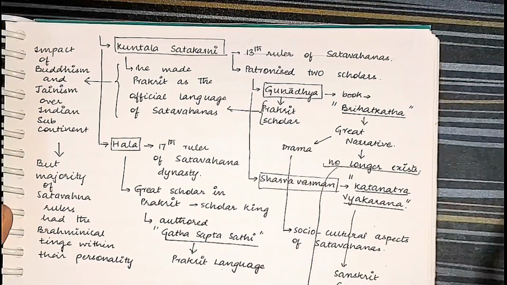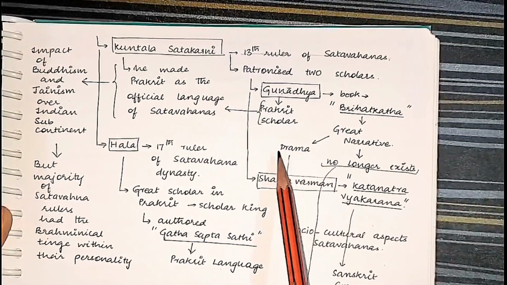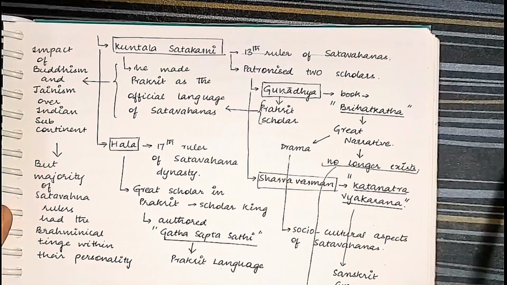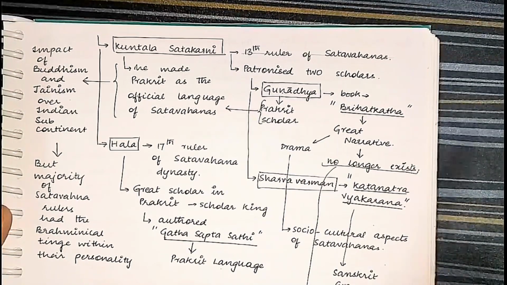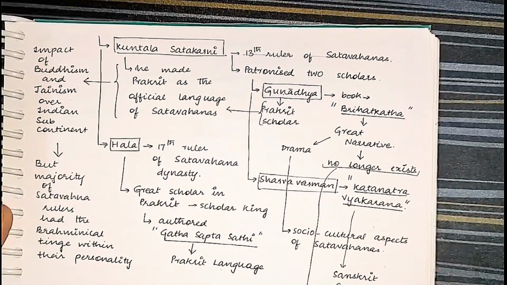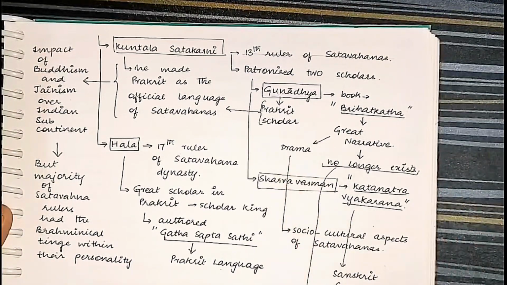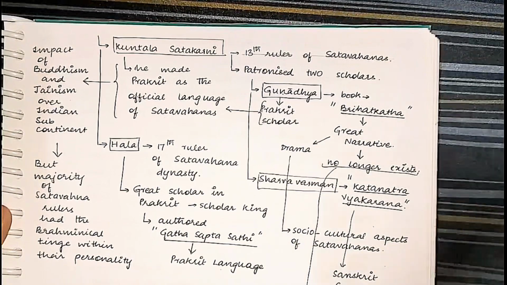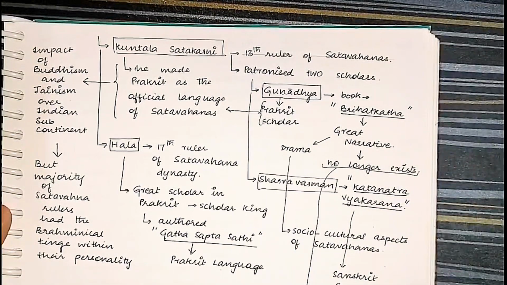Remember, whenever there is a book which tells you about dramas, about poems, inherently that text describes the socio-cultural aspect of that era, because dramas are written around the socio-cultural conditions of those times.